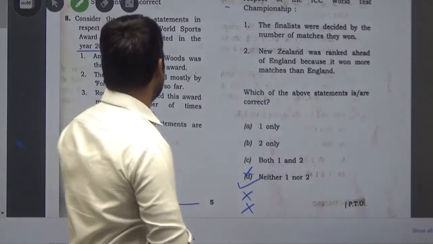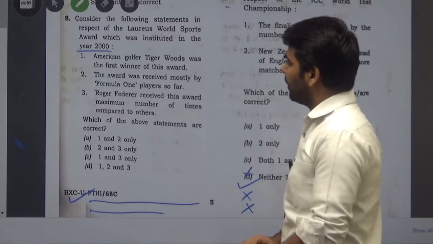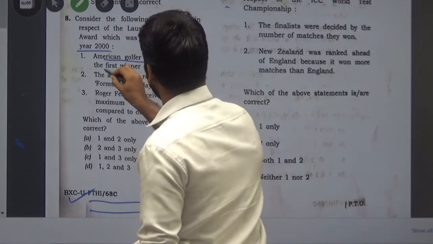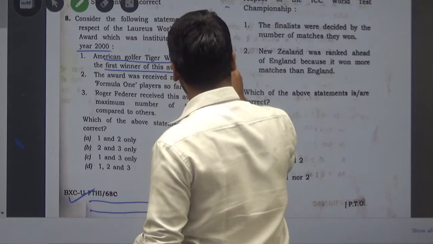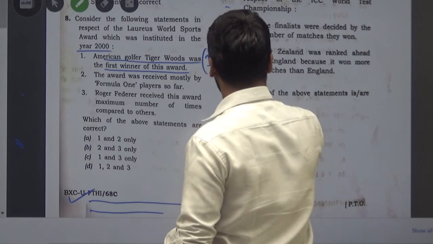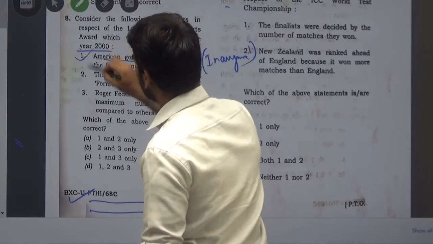Yes, this award was instituted in the year 2000, and the American golfer Tiger Woods was the inaugural winner, or you can say the first winner. So statement 1 is correct.